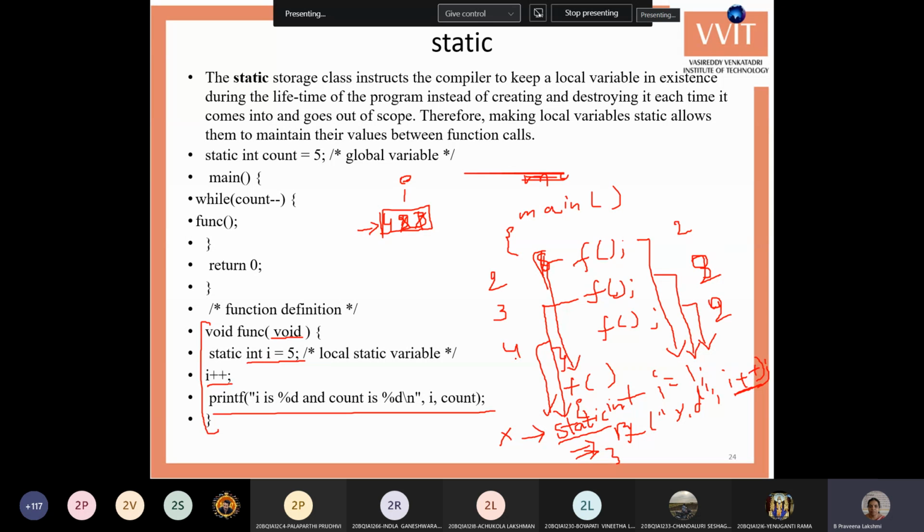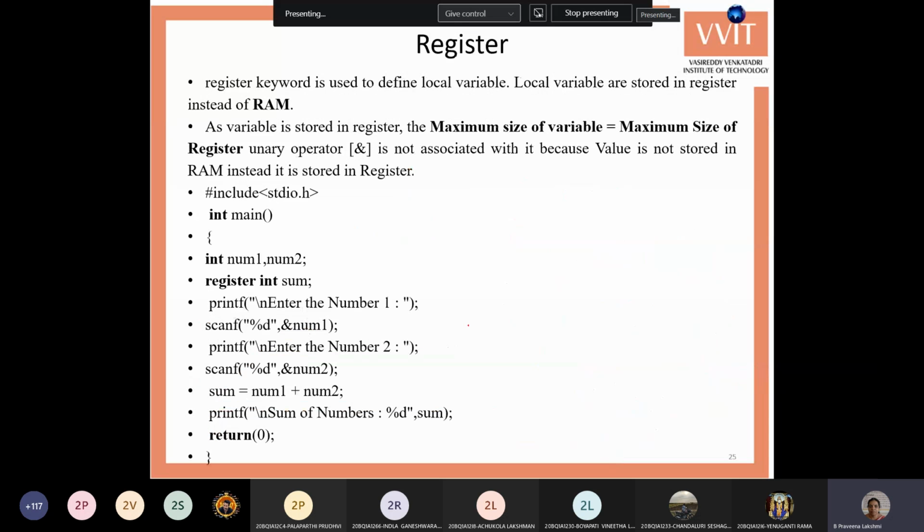The first time you call the function, the variable is created. The remaining times it uses the same value which is already there in the variable. So it doesn't create the variable for the second time and third time. So we use the static keyword especially to create the variable only once and to use the same value for the next calls of the function. This is the static keyword.